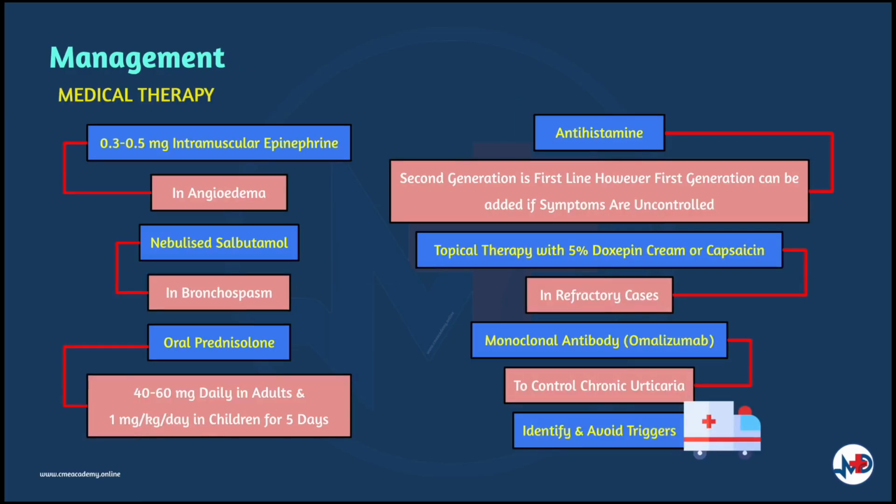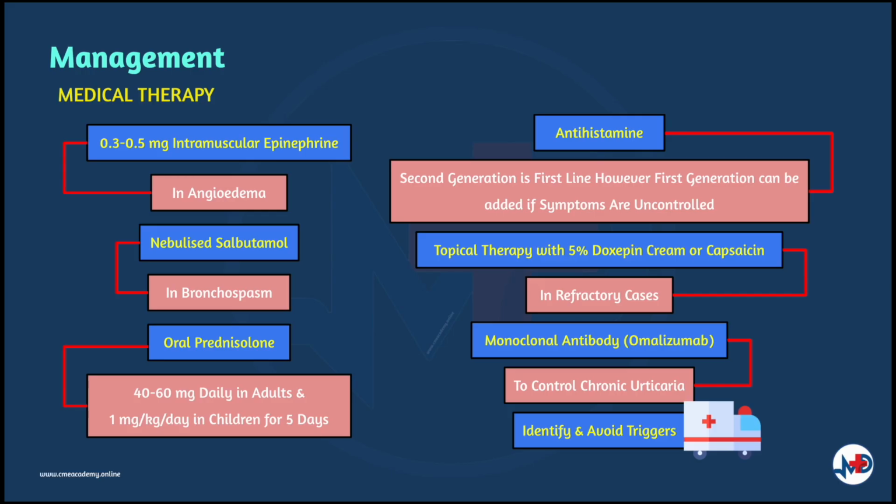Patients with urticaria should be transported to the emergency department if signs or symptoms of a life-threatening allergic reaction such as angioedema or anaphylactic shock develop. 0.3 to 0.5 milligrams of intramuscular adrenaline should be given if angioedema occurs. For individuals with associated bronchospasm, nebulizer salbutamol will help in relieving it.